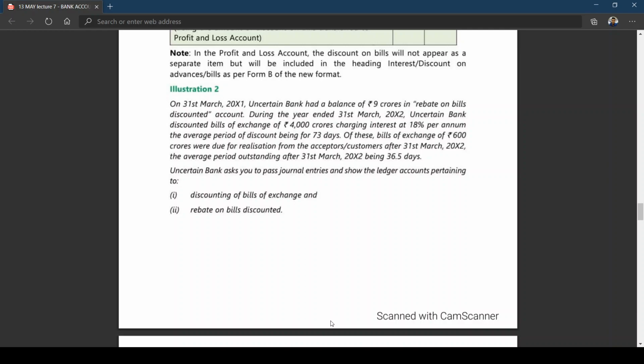Can you try this now before me? Take a rough paper and try to work it out.